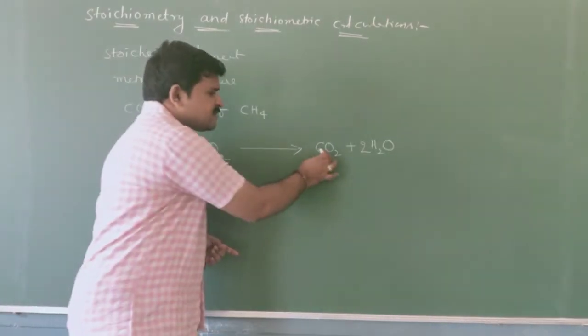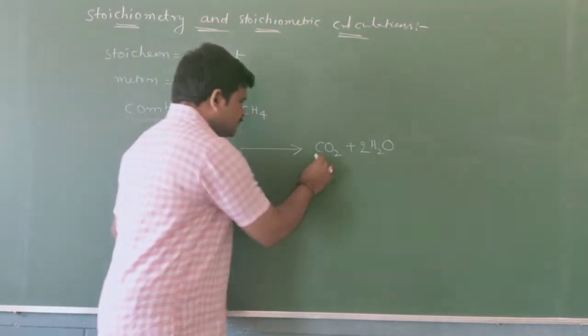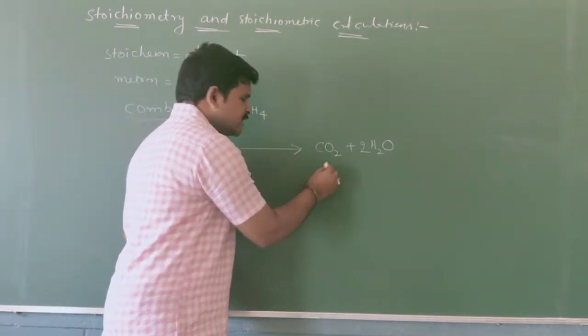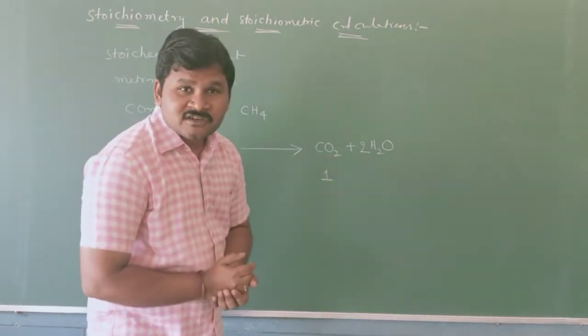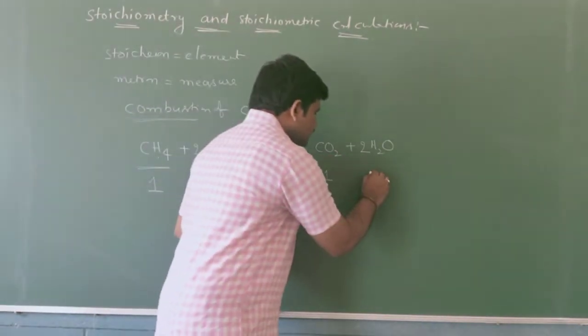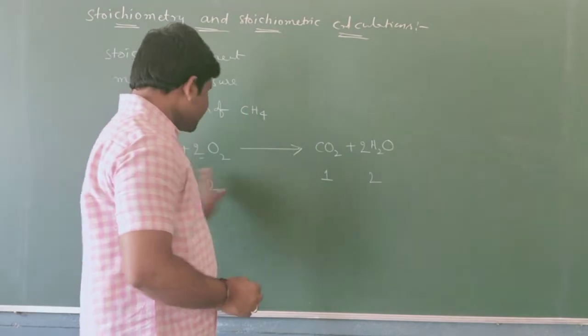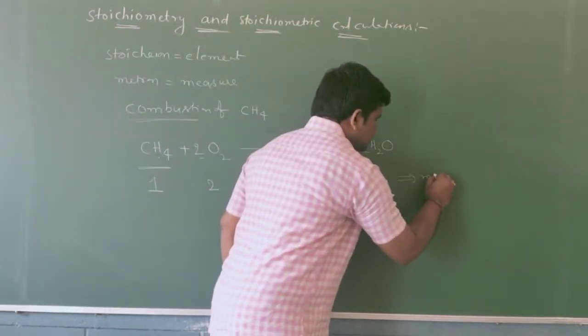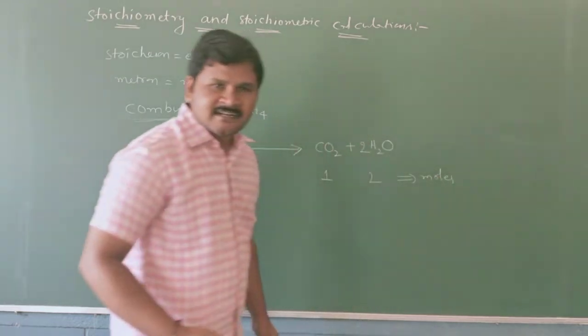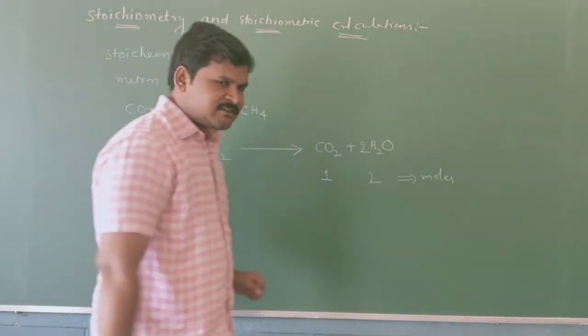How many moles of CO2 are we getting? 1 mole of CO2, because in the CO2 coefficient we don't have any number. How many moles of H2O? We are getting 2 moles of H2O. So this is the relation with respect to moles. Clear?